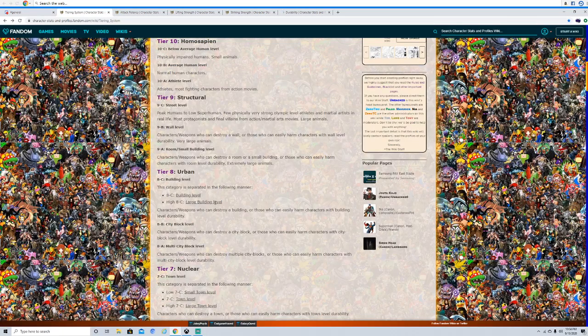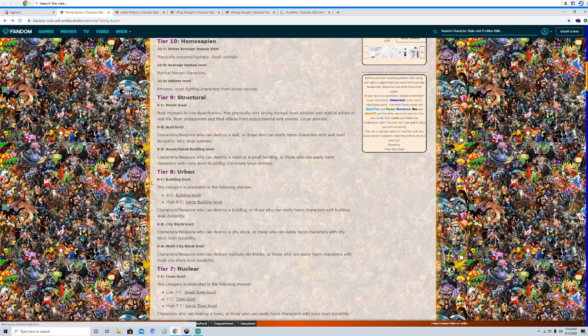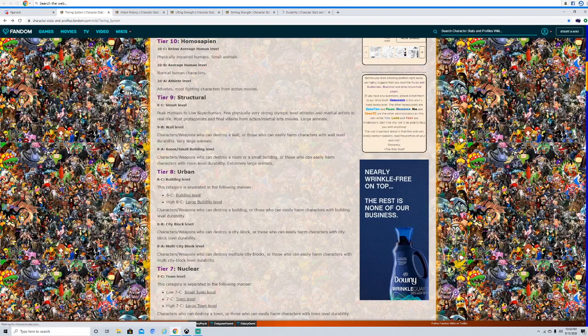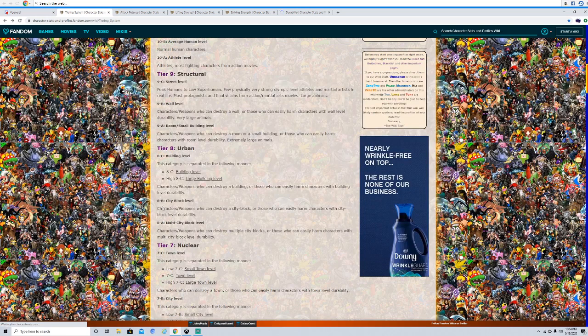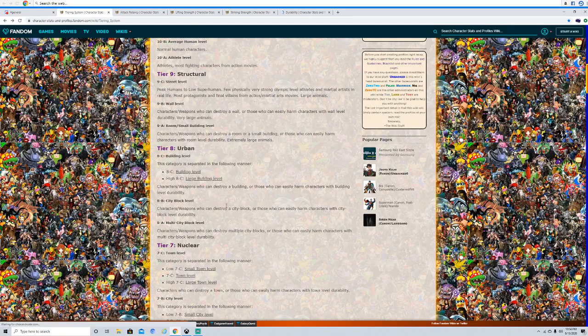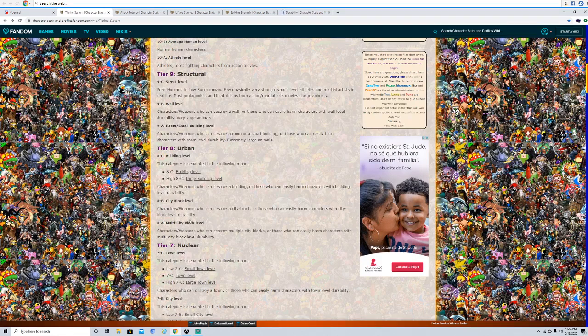So, kind of speaks for itself. You can level buildings, and then you can level large buildings, so you're building a large building level. For city block, this is where you can scale characters like Bumblebee, disregarding the massively hypersonic speed scaling and also planetary scaling. You have characters like weaker JoJo characters.